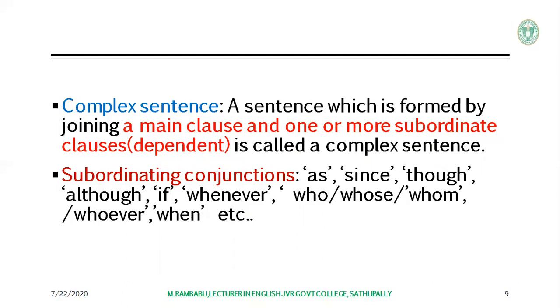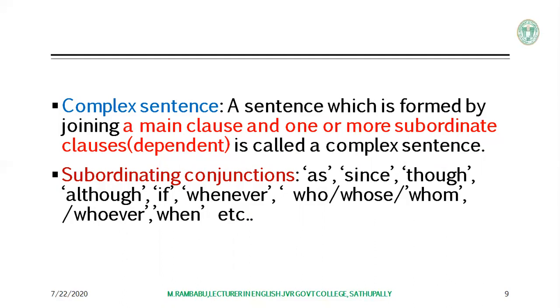What are subordinating conjunctions? Generally, we use in complex sentences as, since, though, although, if, whenever, who, whose, whom, whoever, when, etc. This is about a complex sentence.